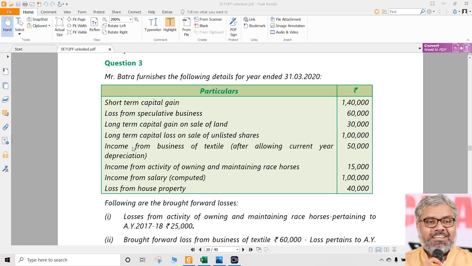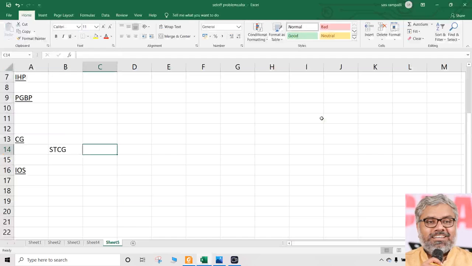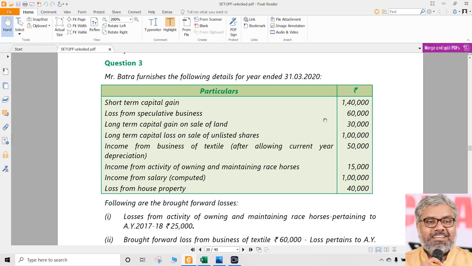So short-term capital gain is there. How much is that? 1,40,000. Positive. Only positives you have to look at. Negatives will come to them later. While writing positives, don't think about negatives. While adjusting negatives, don't think about positives other than what we are adjusting. Same way, loss from speculative business, and long-term capital loss, we will leave it. We'll come back to that.